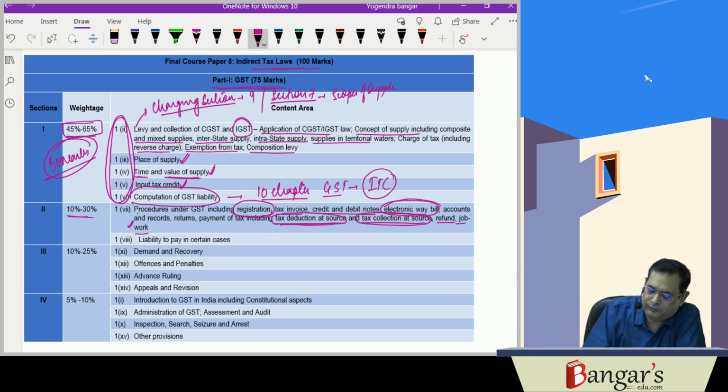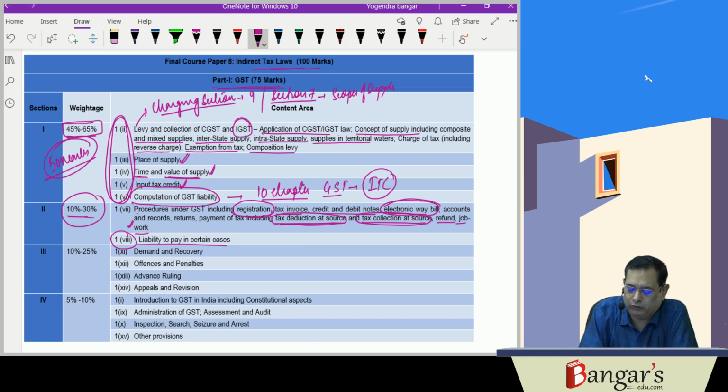Then there is one topic, liability to pay in certain cases. This is a theoretical topic. Around 10 to 30% weightage has been assigned to procedural compliance. The first aspect relates to registration, e-waybill, TDS, TCS, refund and job work. These are the important provisions there.